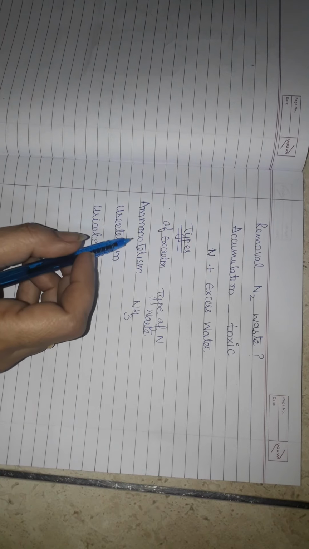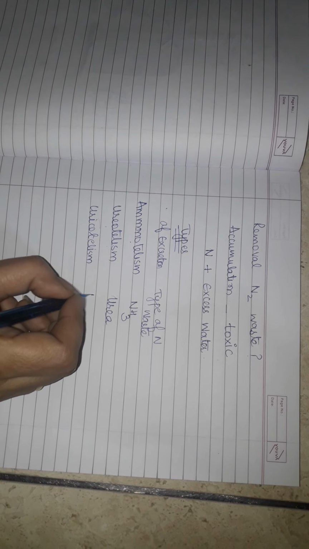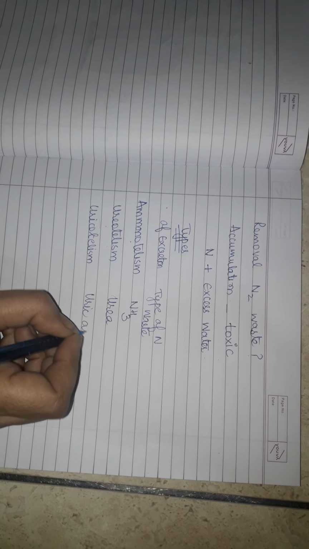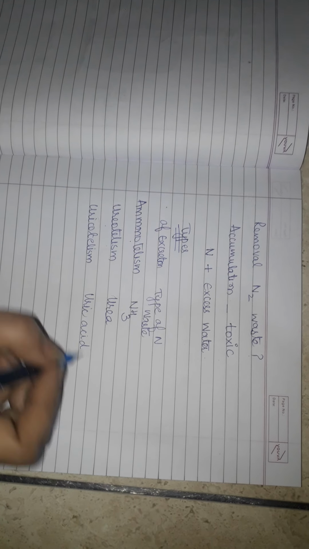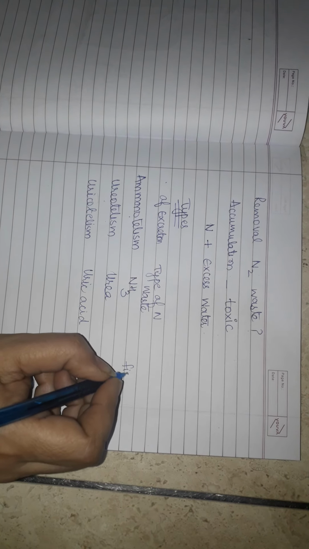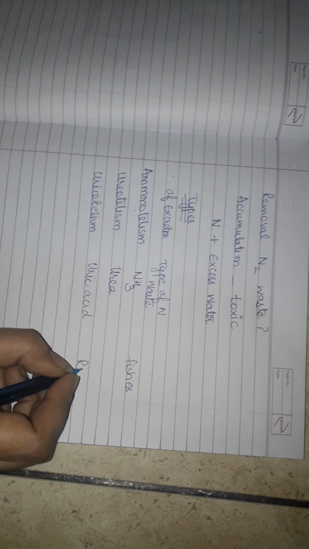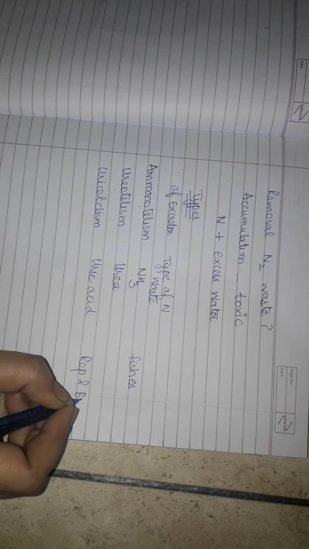If an organism excretes ammonia, then this type of excretion is called ammonotelism. If the excretory waste is urea, then this type of excretion is ureotelism. If the excretory waste is uric acid, then this type of excretion is called uricotelism. Ammonia is excreted in aquatic organisms like fishes, and uric acid is excreted in reptiles and birds.